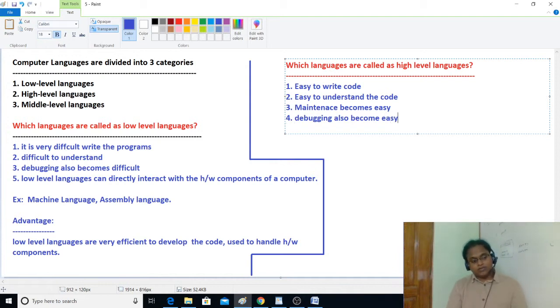See, if you write the code in a high level language, even other people can easily understand that code. It's not that hard compared with low level languages. It's very easy because code in high level languages is written in such a way that we are talking in our human language. In most cases, if you write the program in a high level language, we use English. Even Telugu or some other language can be used. Such type of language we have.